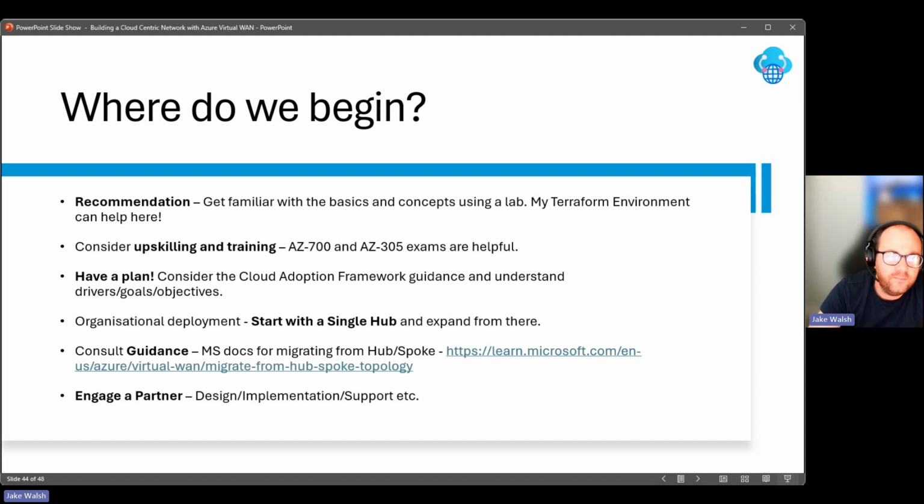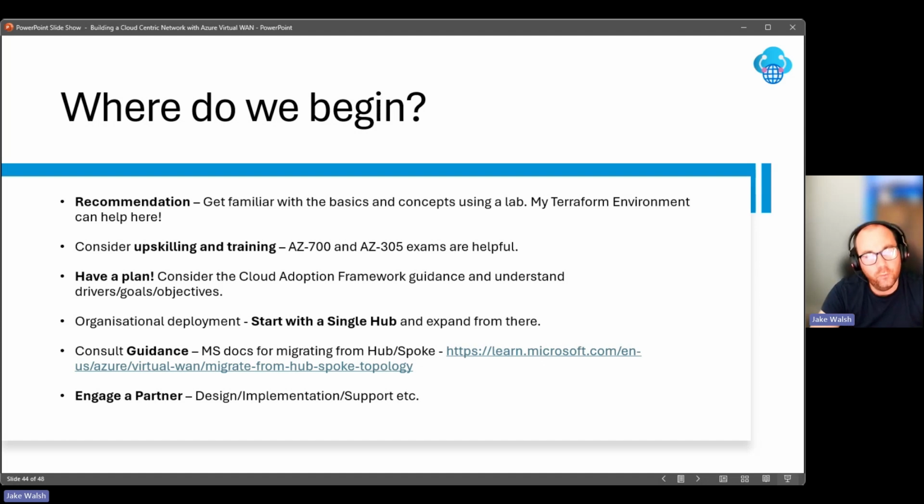As with anything as well, upskilling and training, really important. So exams, the AZ700, the networking exam is really useful, as is the 305, the architect exam. Those sorts of skills will be very helpful if you're deploying a service like Azure Virtual WAN. Also have a plan. It's all well and good doing a bit of labbing and testing and learning without much of a plan. But if you're looking to build out a production deployment, a plan around the goals, the objectives, the requirements, that's really important to have in place.